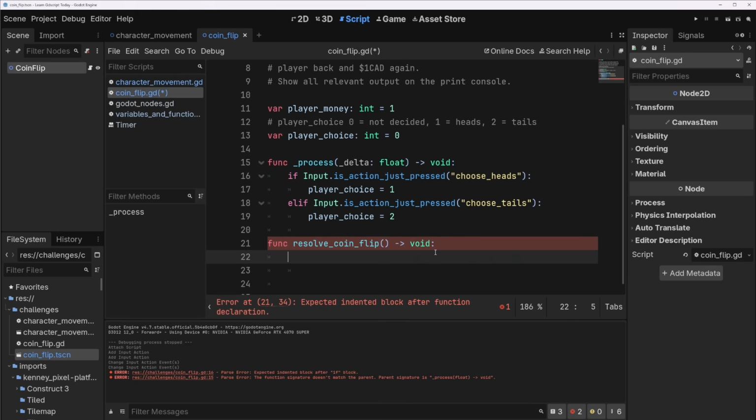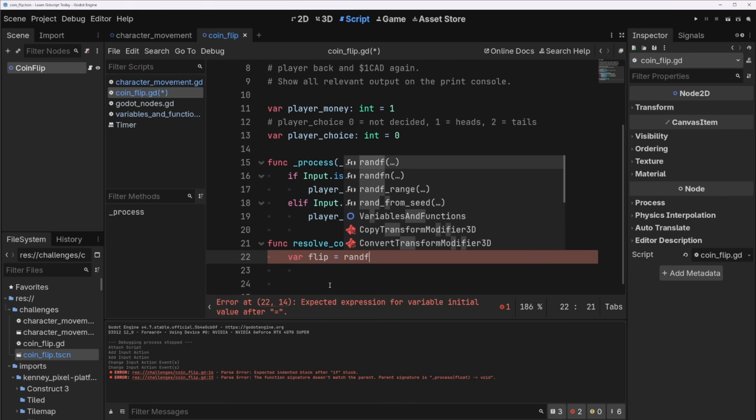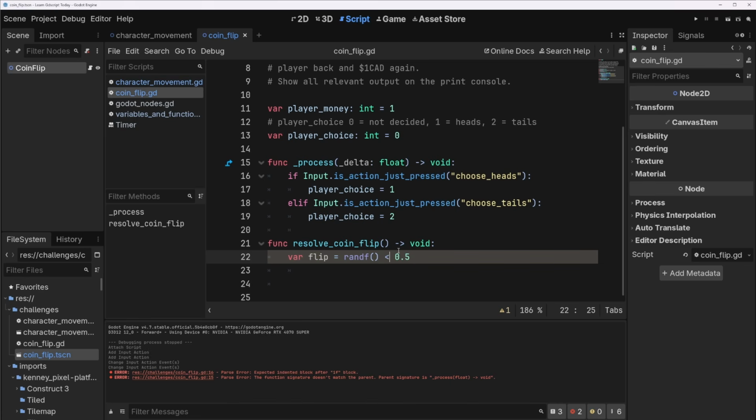Will it be a void? Yeah, I think it'll be a void because we'll do all the logic for it in here. So we'll do var flip equals randf greater than 0.5. We can also do less than 0.5. It really doesn't matter because 0.5 is in the exact middle. So whatever side it's going to be on is going to be a 50% chance. So greater than, less than, it's all the same.